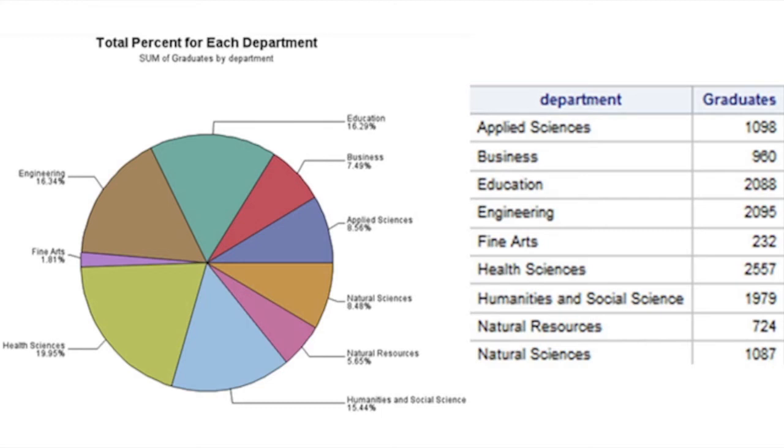On the right, we can see the sum of the graduates from each department from the UNC school system in 2017. You can see that health sciences had the highest number of graduates from that year. And on the left, we have calculated the overall percentage of graduates from each department to give you a feel of how many students are within each department.